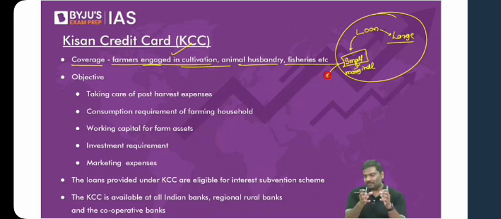So the argument is simple. From one class to another class, the products will change, the amount will change. You don't need to memorize it, it is not required. But these are the kind of cultivators who are covered. You own the land, do not own the land, doesn't matter. You'll be covered under the Kisan credit card. For what purpose are the loans provided under this? They will be provided for taking care of post-harvest expenses.